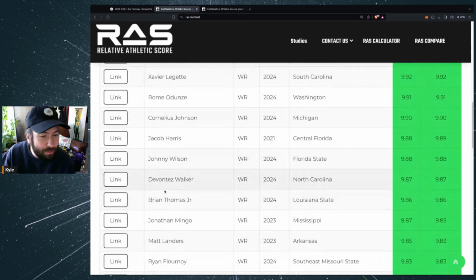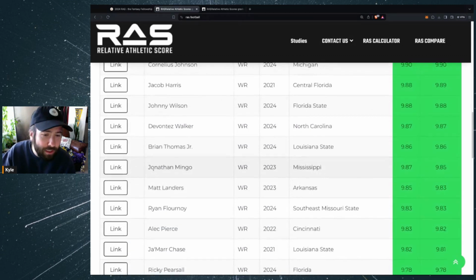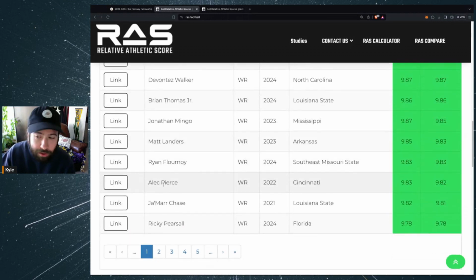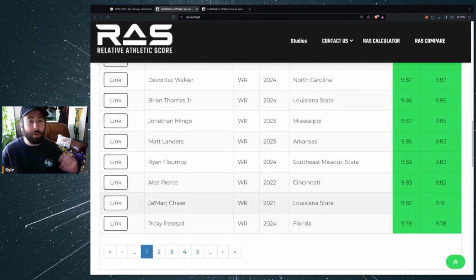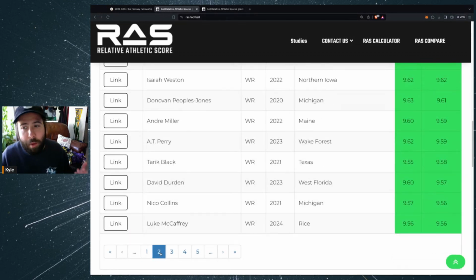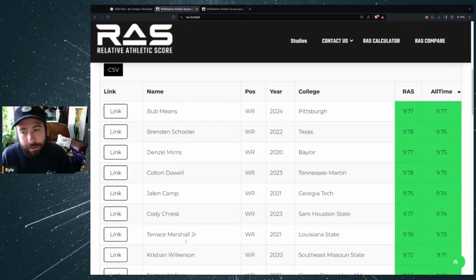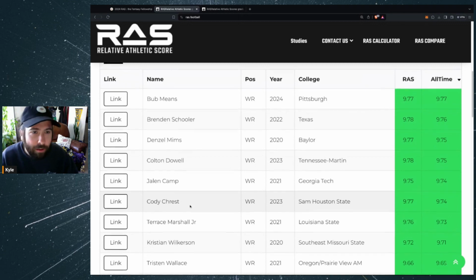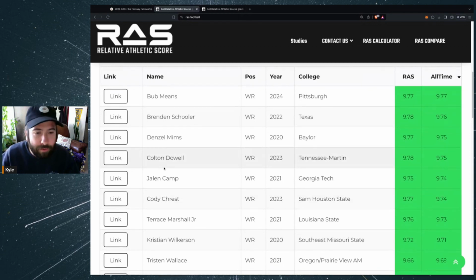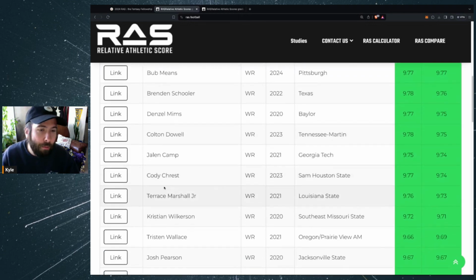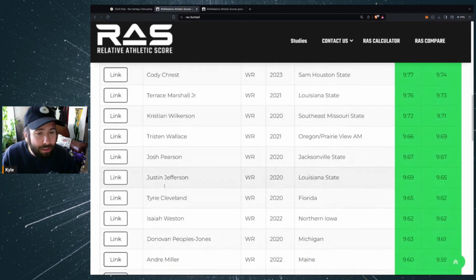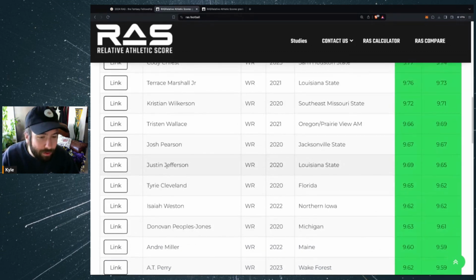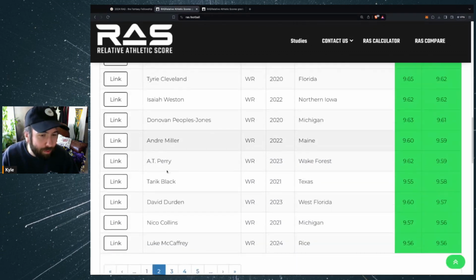Let's look for some other names from previous drafts. Jonathan Mingo actually tested really well. There's Alec Pierce, there's Ja'Marr Chase. So you're kind of seeing these bigger bodied outside receivers. It's kind of easy to test well for those guys just because they have the height grade in their favor already. It's just, do they have speed is the question mark. And there's not a lot of big, like Justin Jefferson, finally. Otherwise, there's a lot of big names that are busting up here.